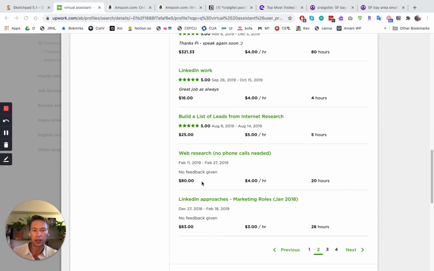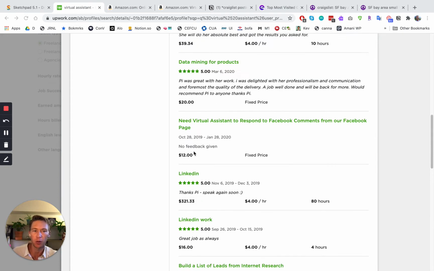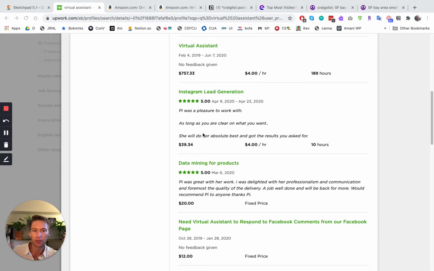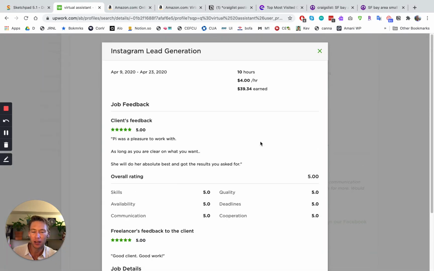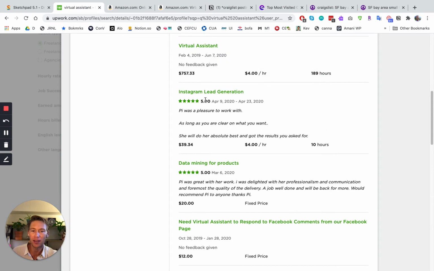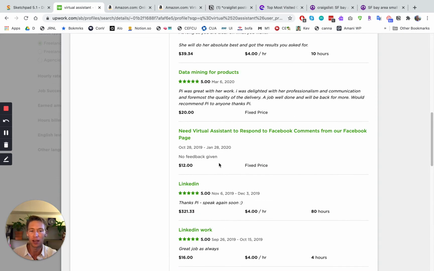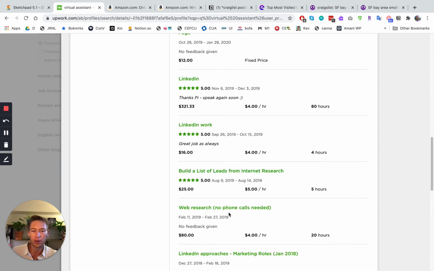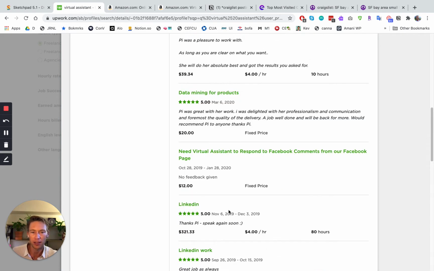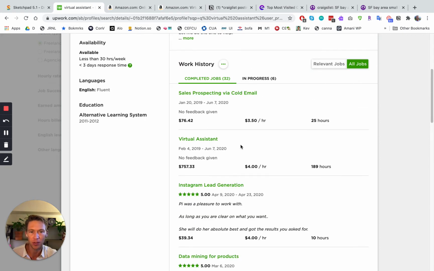So you could really go through here for a long time, but here's a quick one that I did find: Instagram lead gen. It doesn't have a description, but it's pretty simple. You could figure out how to do that. So that is something that's in demand. I've seen that a few times. And leads for internet research, internet marketing. I saw one where they did data mining for finding basketball coaches, and they had a job description there.